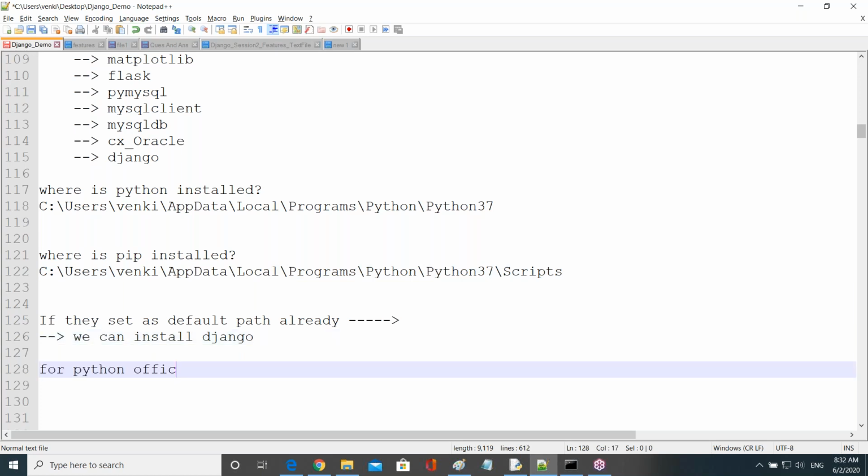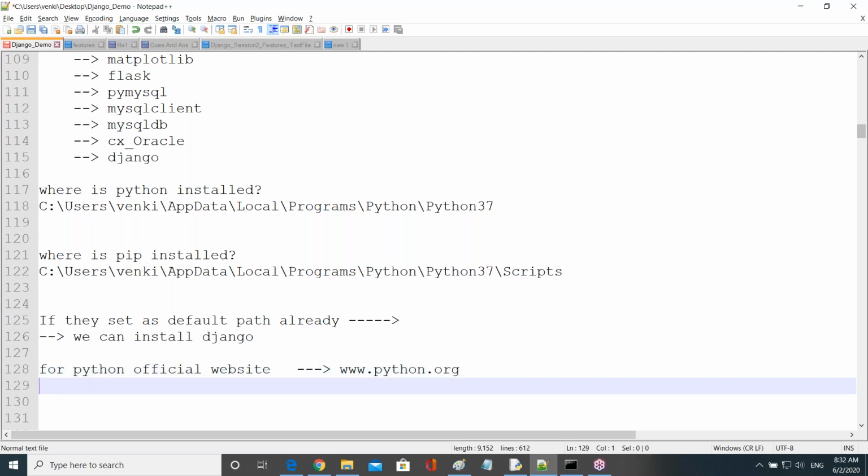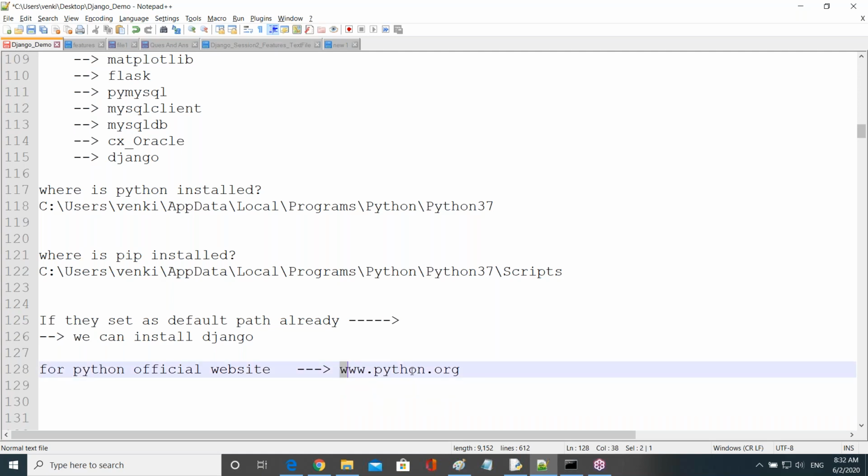What about Django? From where do we get Django? Let me know, guys. Python we get from this website. But my question is, from where do we get Django? From where do you install the Django software? Right. Fine. So what do we do?